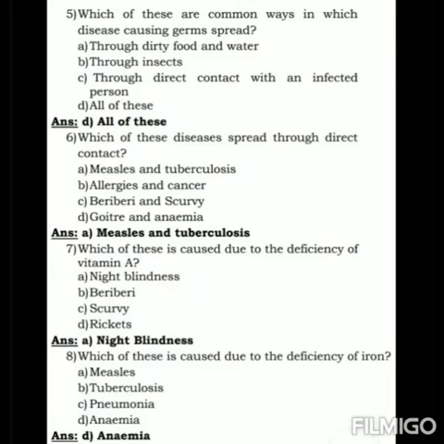Seventh question, which of these is caused due to the deficiency of vitamin A? The options are A. Night blindness, B. Beriberi, C. Scurvy, D. Rickets. The answer is A. Night blindness.